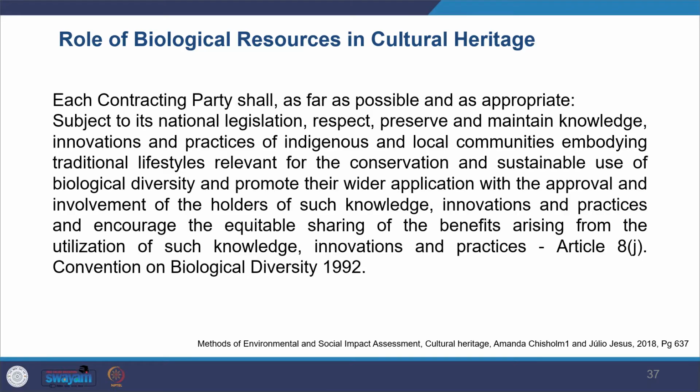Article 8(j) further emphasizes the need to protect the knowledge and practices of indigenous and local communities, and to conserve them for the sake of sustainable development.